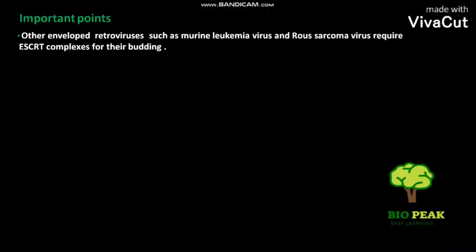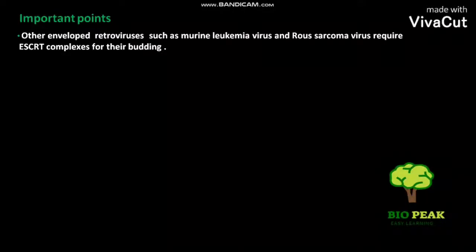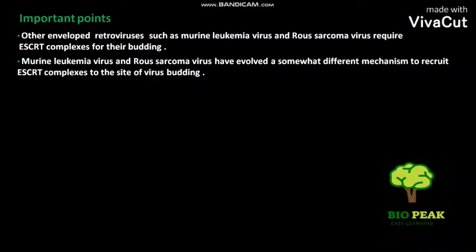Now, some important points. Other enveloped retroviruses such as murine leukemia virus and Rous sarcoma virus require ESCRT complexes for their budding. Murine leukemia virus and Rous sarcoma virus have evolved a somewhat different mechanism to recruit ESCRT complexes to the site of virus budding.